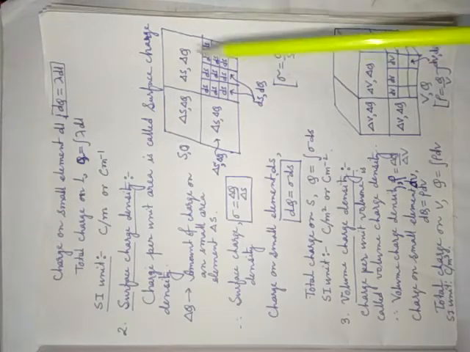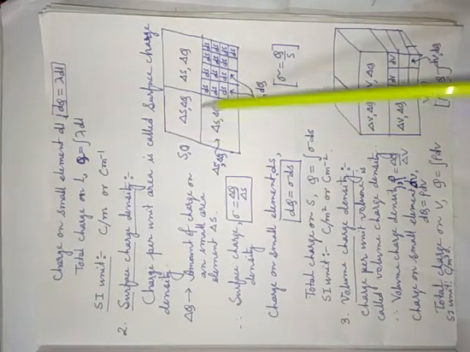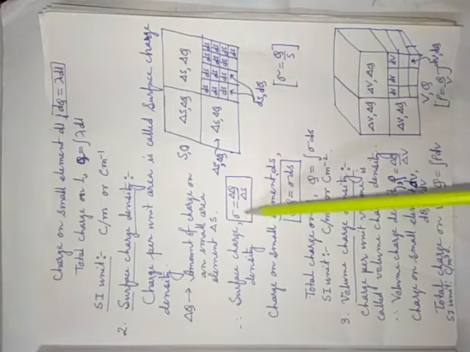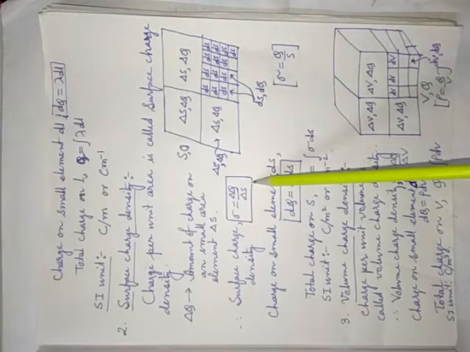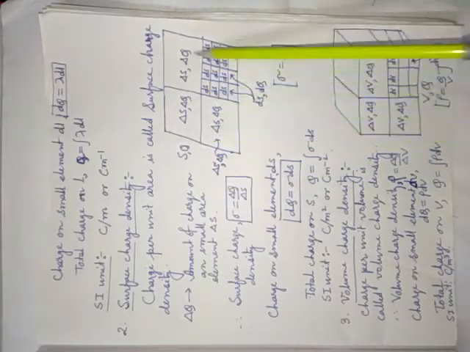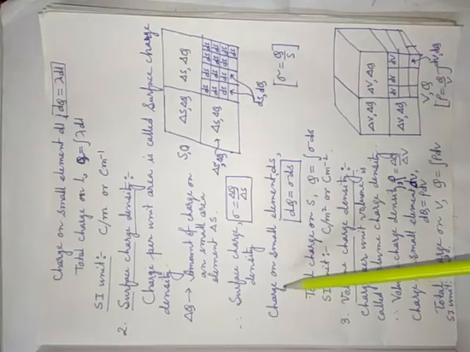Again, if you consider this small surface, then what will happen? Delta Q by delta S is also surface charge density. Both formulas are correct. And why is it correct? Because it is uniformly charged. That's why.